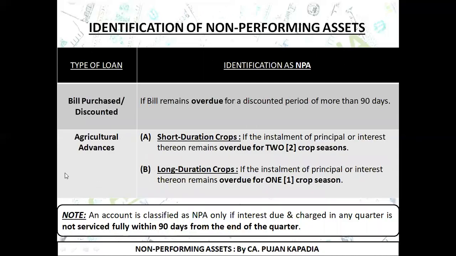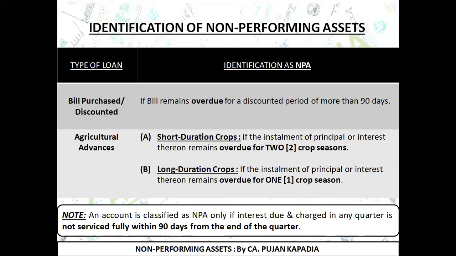Next is bill discounted. If your bill remains overdue for a discounted period of more than 90 days, so again here is the criteria of more than 90 days. And last that you need to remember specifically, a different answer, agricultural advances, under which we are going to classify the agricultural loan for two different types of crops. One is short duration crops and second is long duration crops.